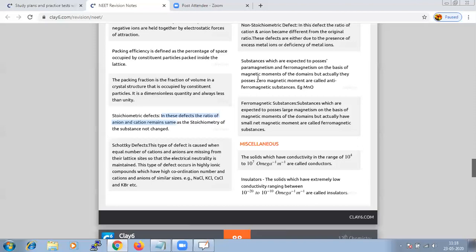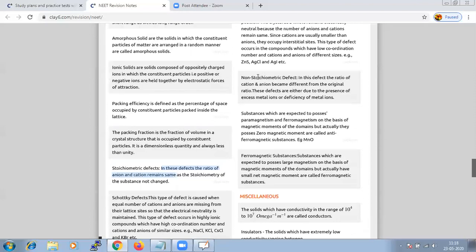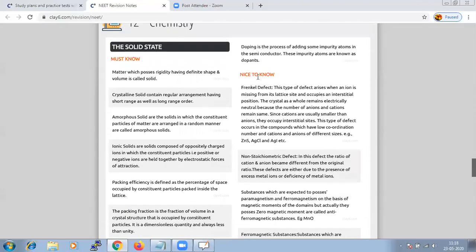And when we talk about the second defect, the Frenkel defect, this type of defect arises when an ion is missing from its lattice site and occupies an interstitial position. The crystal as a whole remains electrically neutral.